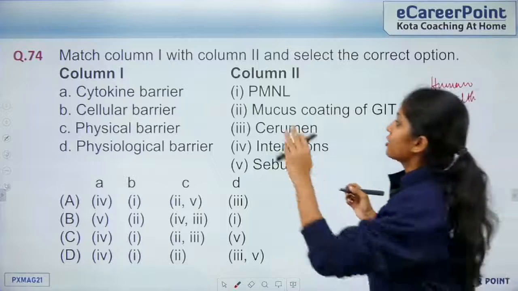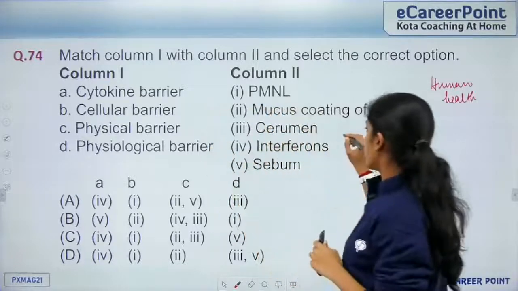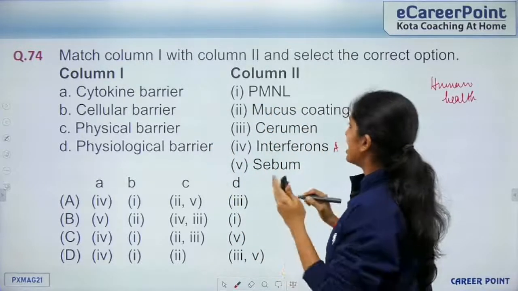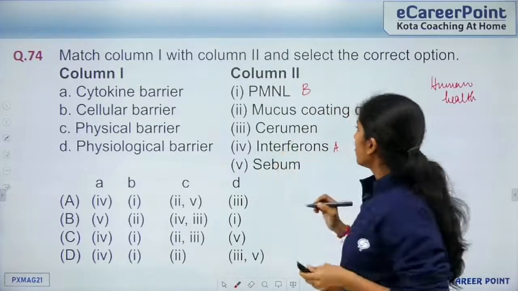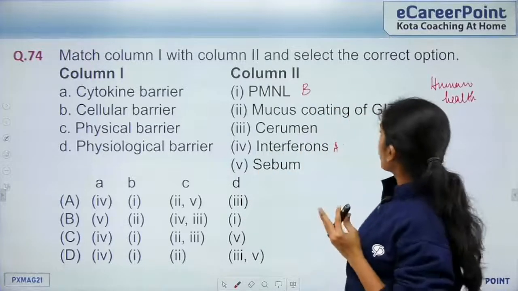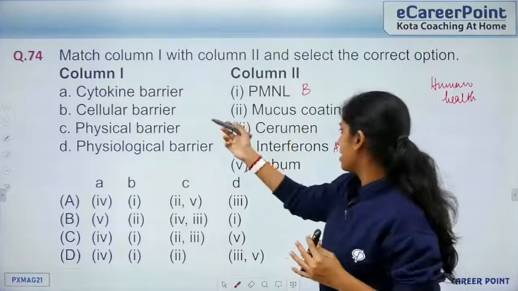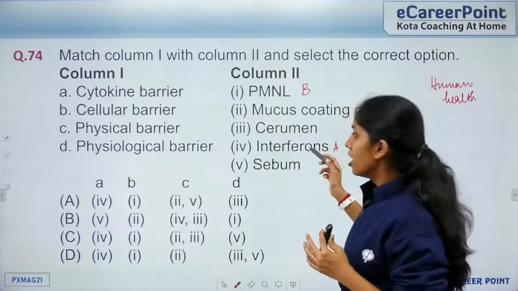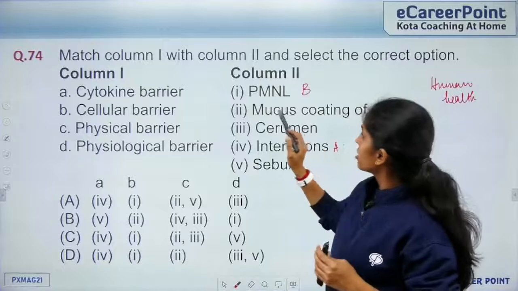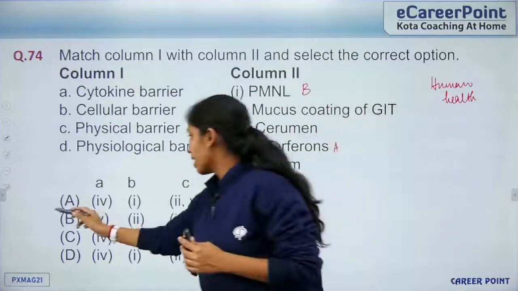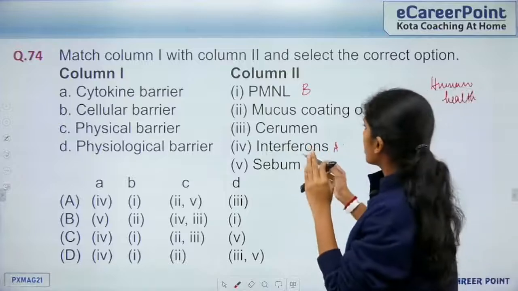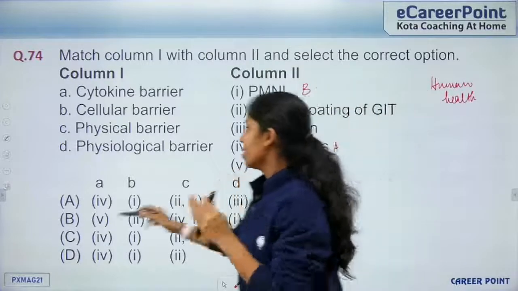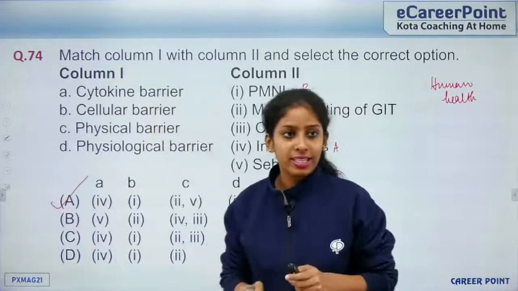Right, so cytokine barrier. So cytokine is your interferon, right? So cellular barrier, polymorphonuclear leukocyte. So physical barrier can be your mucus coating, GIT, etc. But I think we can start marking. So cytokine is interferon, cellular barrier is 1. So I guess the right answer should be, okay, wait, physical barrier, it can be sebum and mucus coating. So this is option A, that is the right answer.